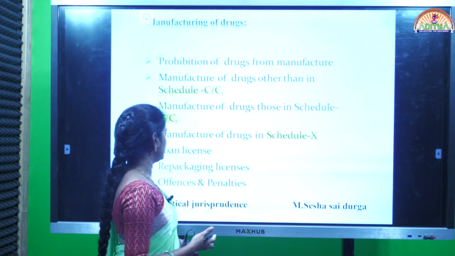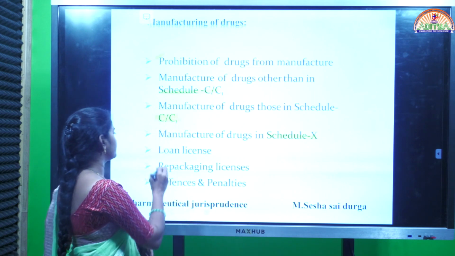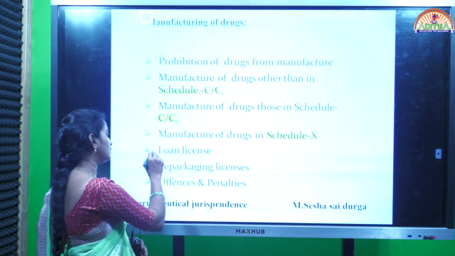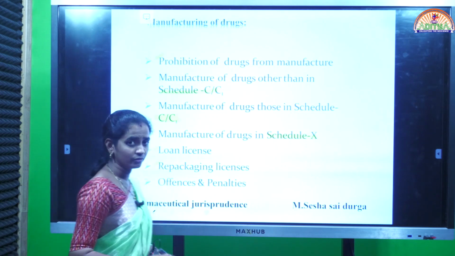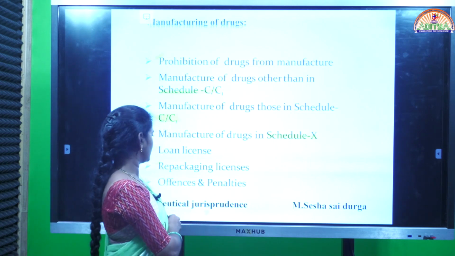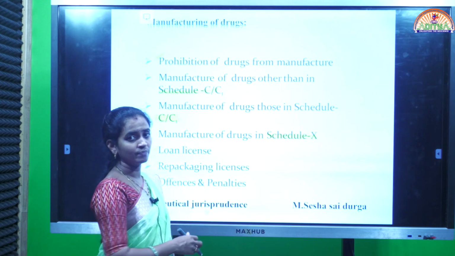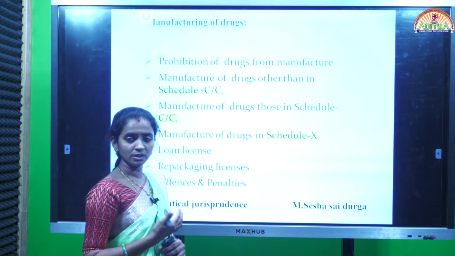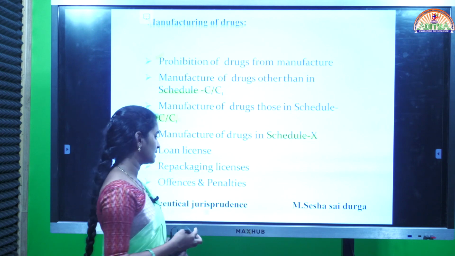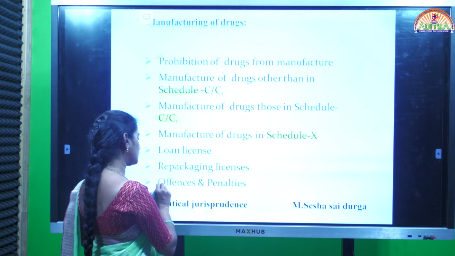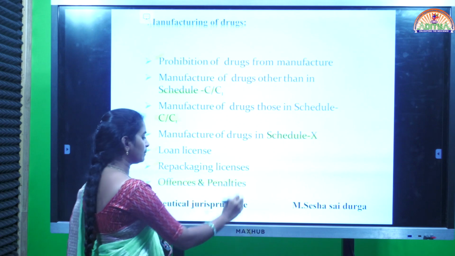And finally, we will also discuss various licenses which are required for the manufacturing, like loan license and repackaging license. These are some licenses which are required for the manufacturing of drugs and cosmetics. And after that, finally we will also discuss the offences and penalties.